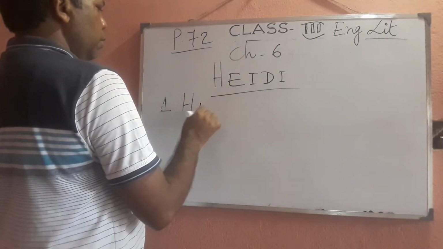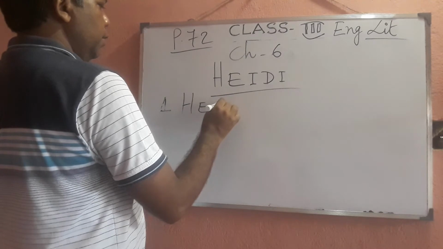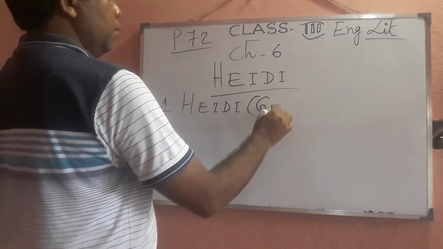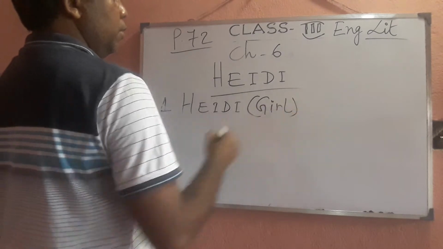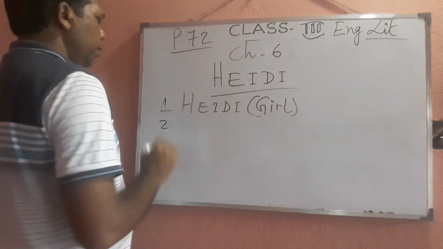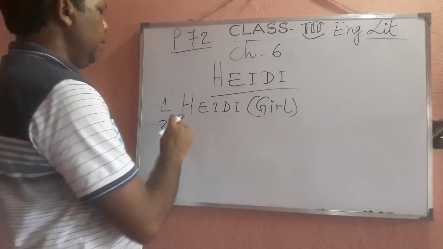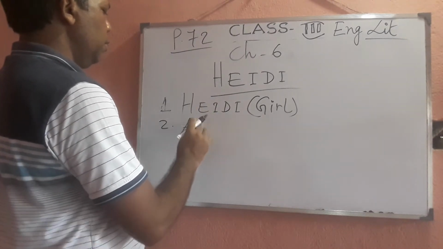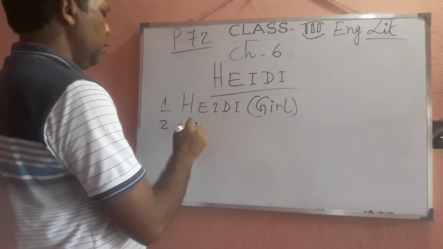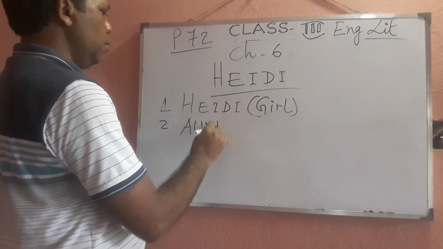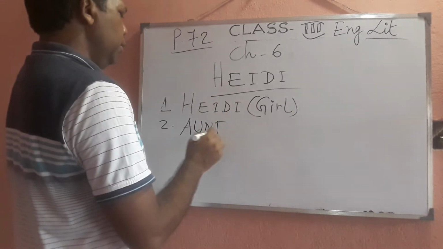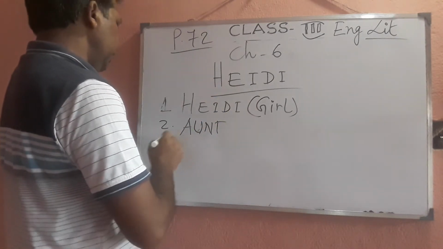She, Heidi, is a girl. Number two, there is one aunt, the aunt of this particular girl called Heidi. So she is also there.